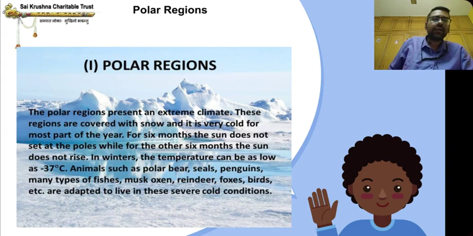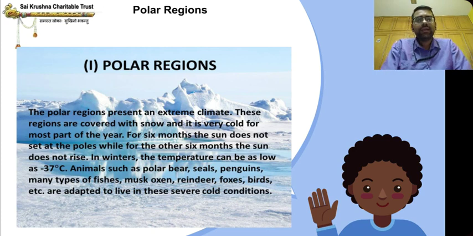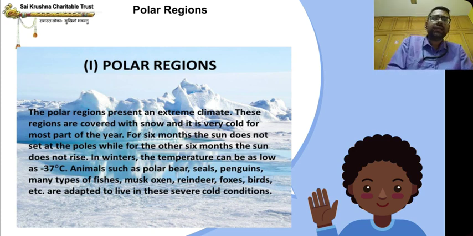Now we have different examples of regions, starting with polar regions. Polar regions present an extreme climate. What is the climate in polar regions? These regions are covered with snow and it is very cold for most part of the year.